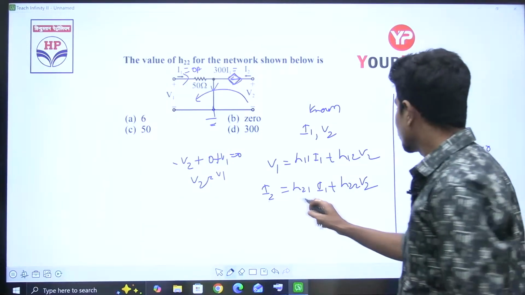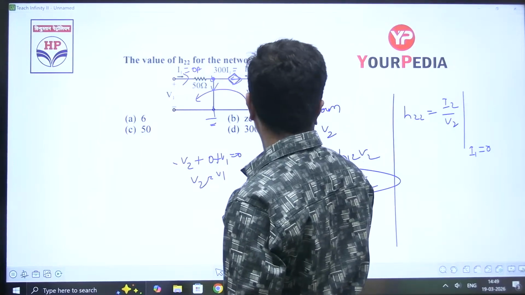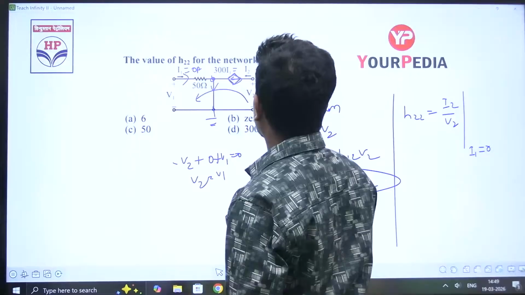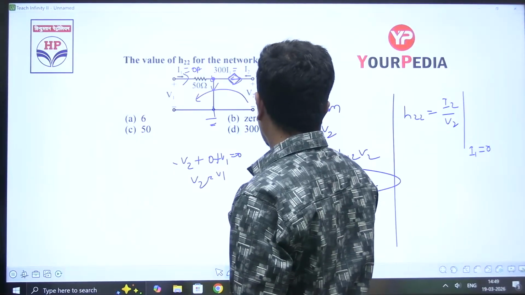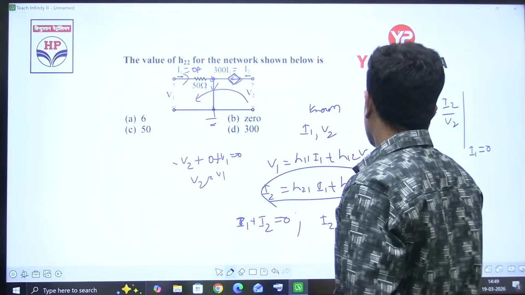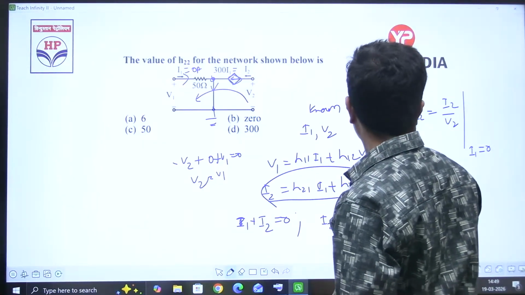Or let's write the equation for I2. At this node, I1 is incoming, plus I2 is also incoming, that is equal to 0. I1 plus I2 is equal to 0. So I2 is equal to minus I1.